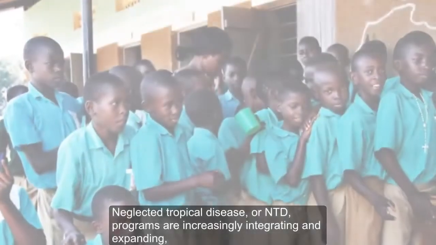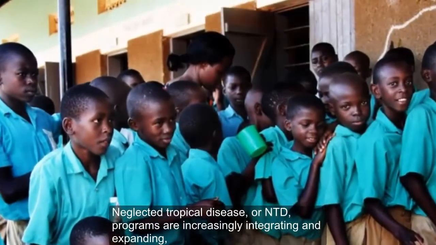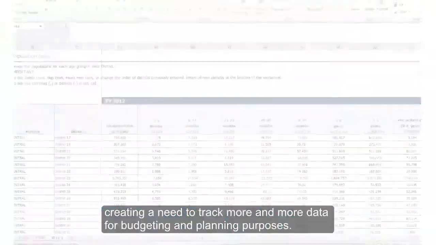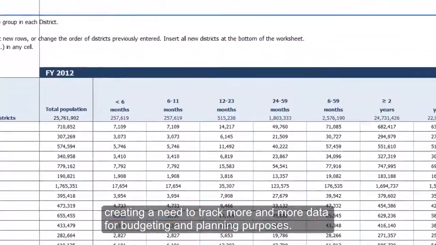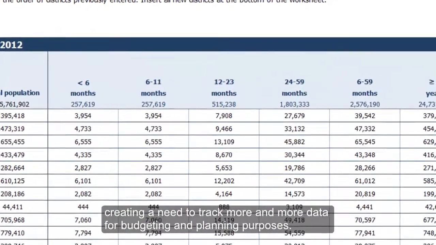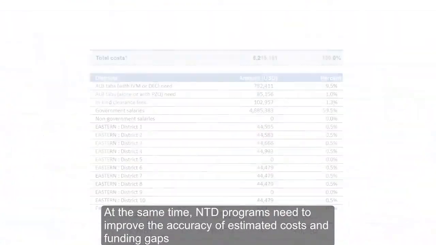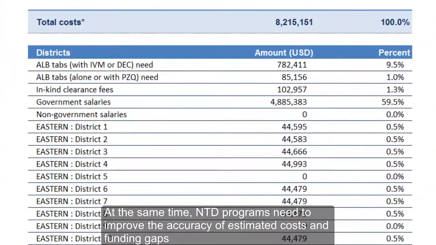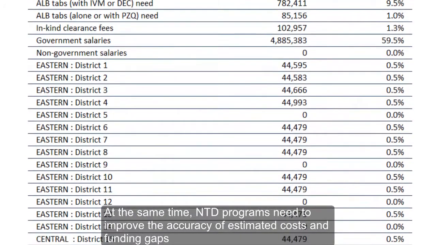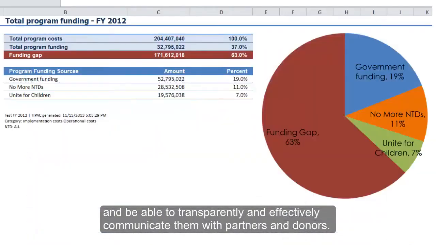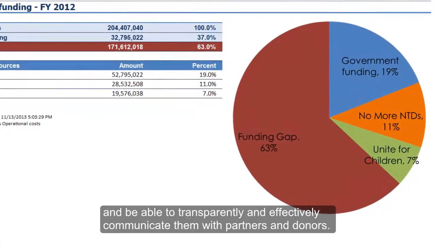Neglected tropical disease, or NTD, programs are increasingly integrating and expanding, creating a need to track more and more data for budgeting and planning purposes. At the same time, NTD programs need to improve the accuracy of estimated costs and funding gaps, and be able to transparently and effectively communicate them with partners and donors.